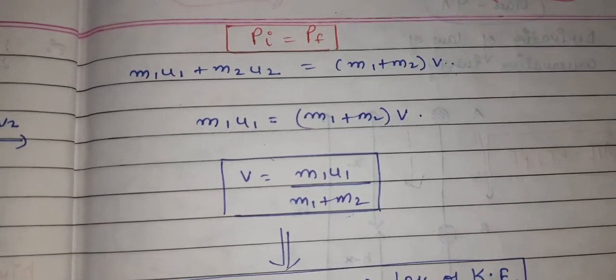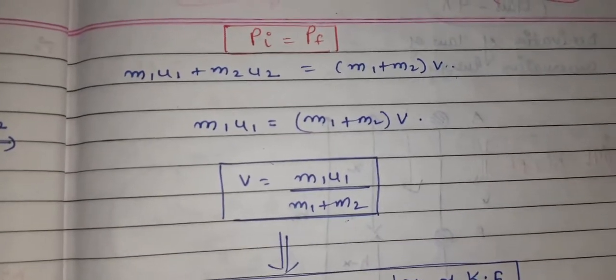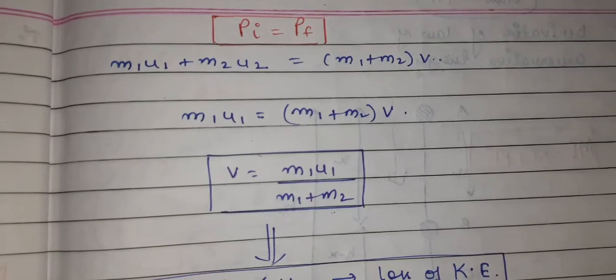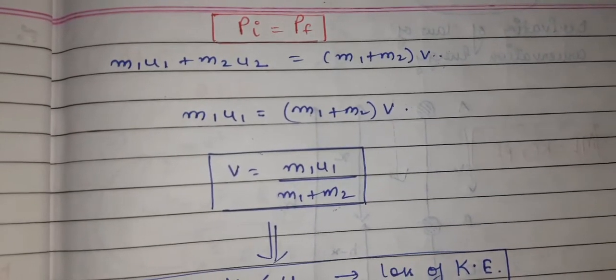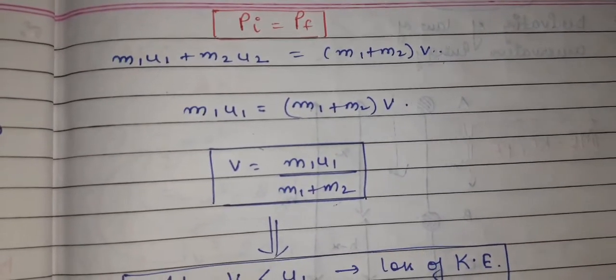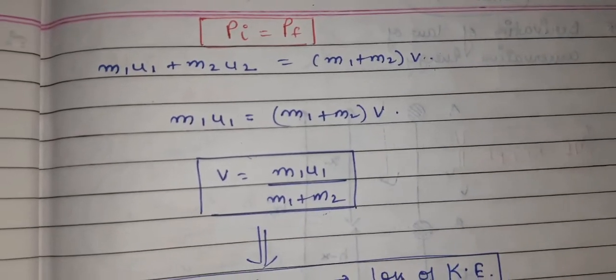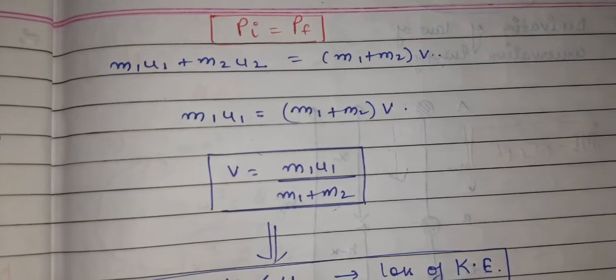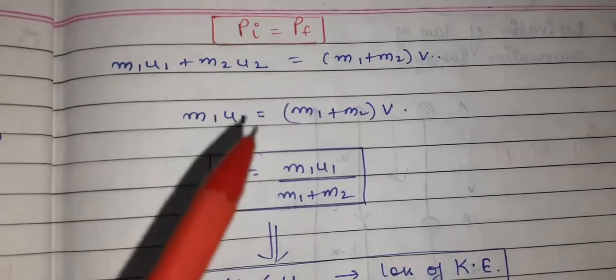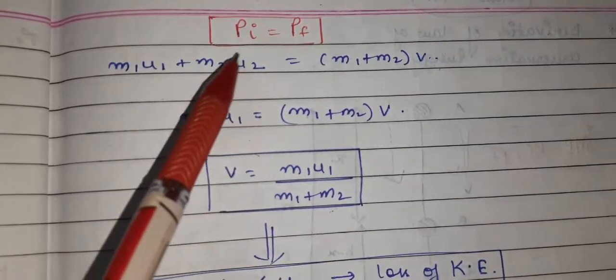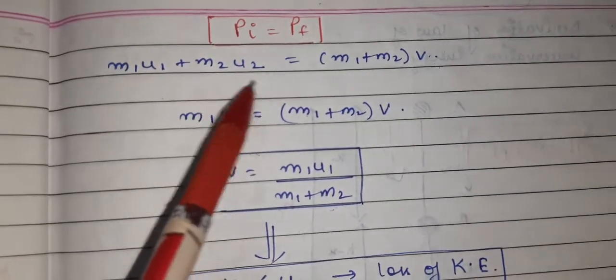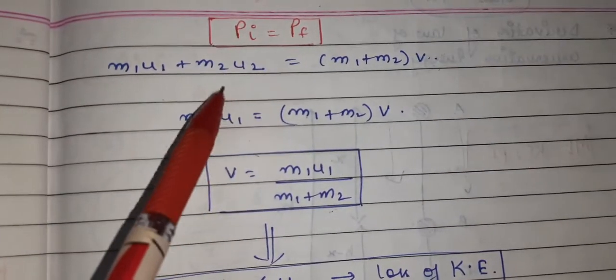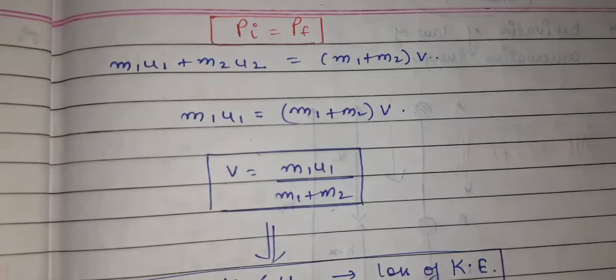Since both bodies have the common velocity, in place of writing m1 v1 plus m2 v2, I have taken v as combined and written m1 plus m2 multiplied by v, meaning they are moving with the common velocity. In this condition, the second body, the target, we have kept at rest. So in that case our u2 will become 0.